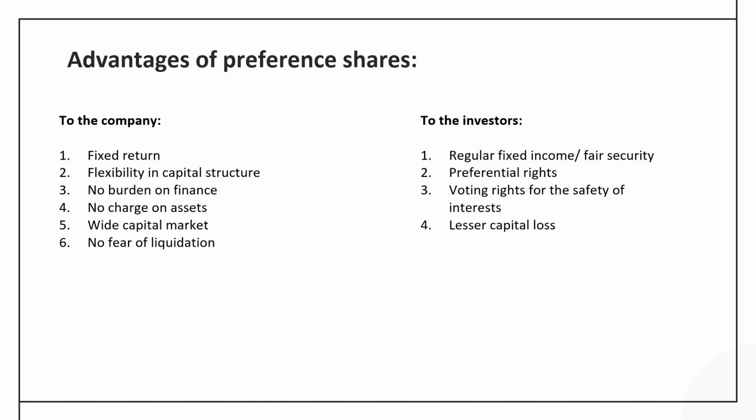Flexibility in capital structure, that means the shareholders can be called back by the company even before the maturity period. We have just discussed the callable preference share.